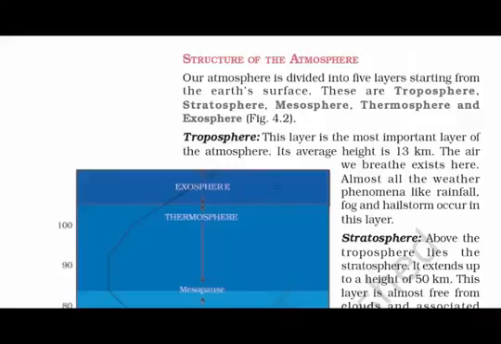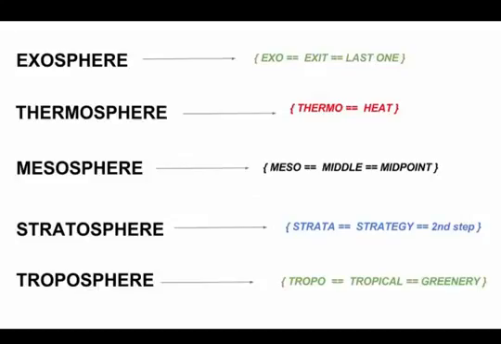Our atmosphere is divided into 5 layers. I'm going to present a small picture that I've made myself to help in easily remembering the 5 layers of the atmosphere. So have a look at this. The first level is the troposphere. Remember it as tropo, which is equal to tropical, and then it is associated with greenery. So you can only see greenery at the first level of the atmosphere.